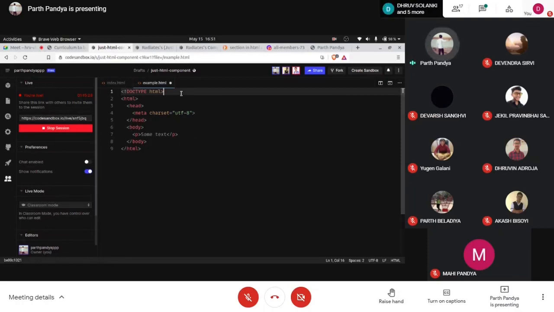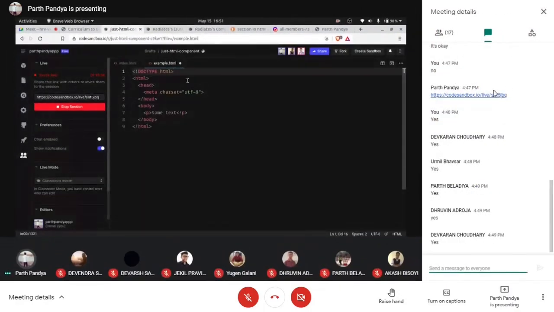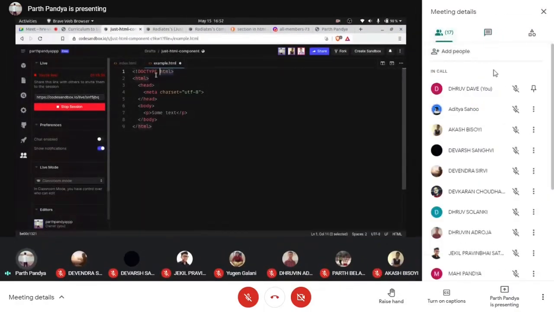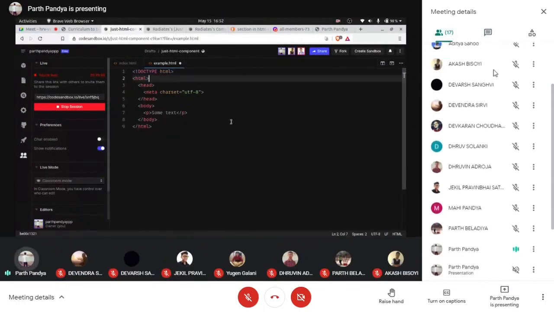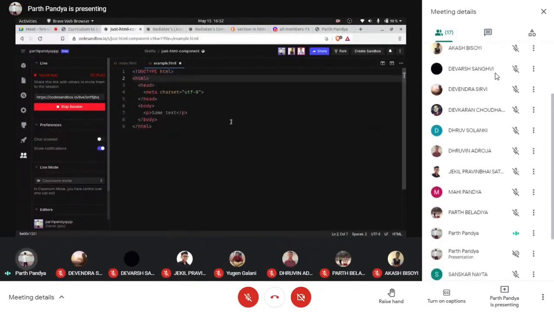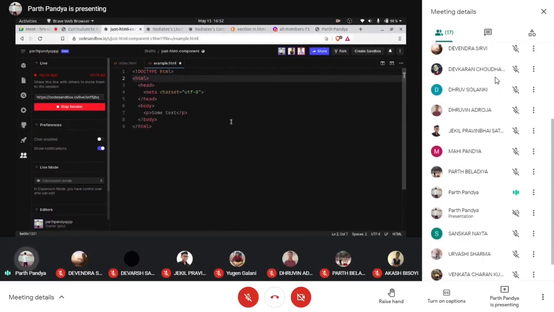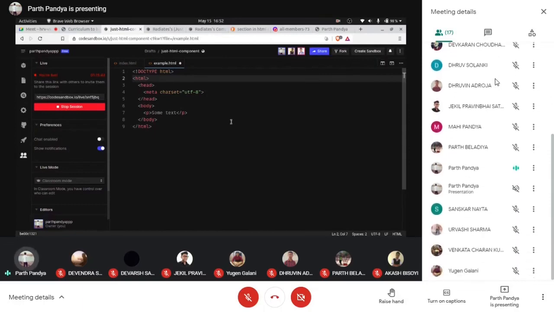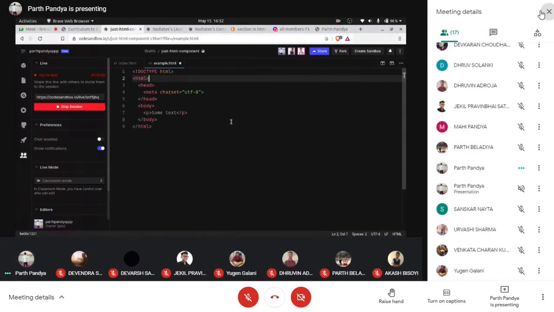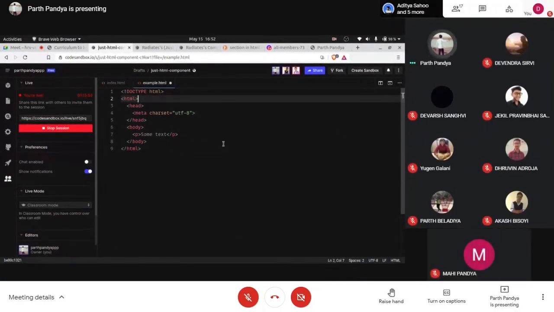But gradually, with the development of HTML, this became concise and we have to write only doctype html. It is the shortest string of characters that counts as a valid doctype, and that's all we need to know. This just tells that this document is of type HTML.